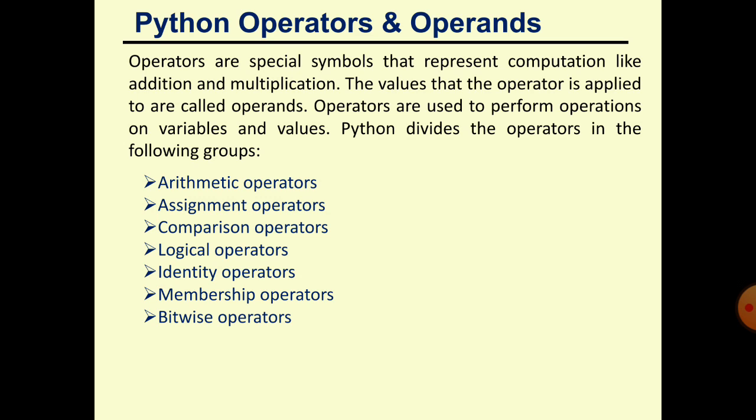Without using an operator in a programming language, we are unable to utilize the value of a variable. It cannot be stored and neither can we access it. Neither store nor access means we cannot store any values in a variable, and we are not able to utilize the value of a variable without using an operator. So you must use an operator if you want to access or utilize any value of a variable. Operators are special symbols or characters that represent computation like addition, subtraction, division, multiplication and assignment.